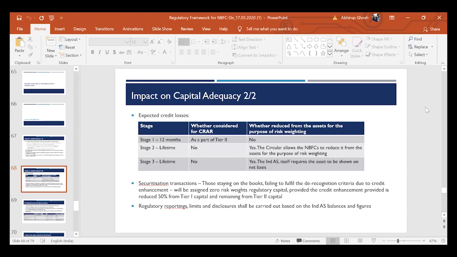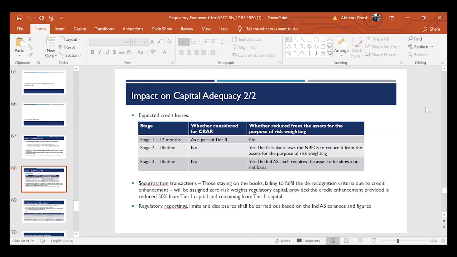So RBI says, since you have disregarded stage 2 from the computation of tier 2 capital, you can also exclude this from the value of the asset and provide risk weight on the rest of it. So therefore, even in stage 2 cases, we will have to provide risk weight on 80 rupees and not on the entire 100 rupees. Securitization transactions: there has been a huge departure from what we used to follow under the earlier directions and what Ind AS says. Under the earlier guidelines, if the transaction qualified as a true sale, that itself was sufficient for accounting derecognition.